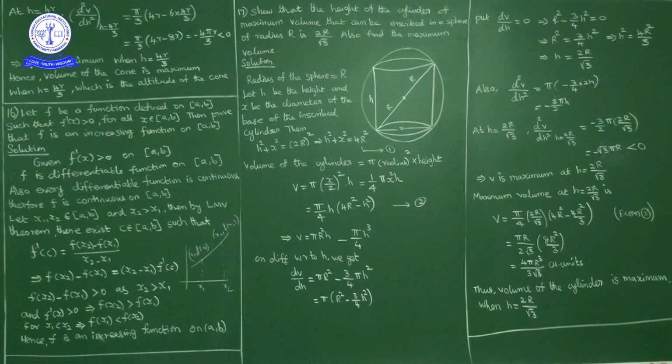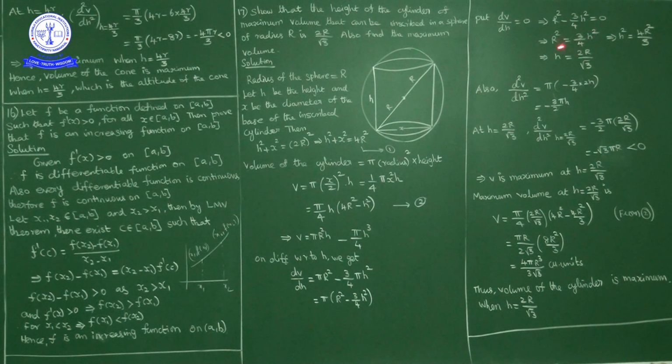For a minimum or maximum, we put the first derivative equal to 0. So dV by dh equal to 0. As pi is non-zero, R square minus 3 by 4 h square equals 0. Writing this term on the other side, R square is equal to 3 by 4 h square.